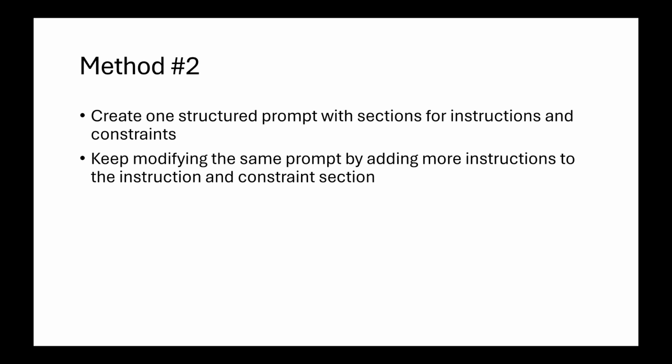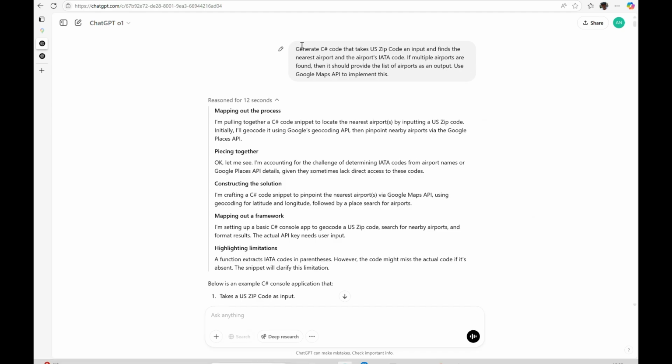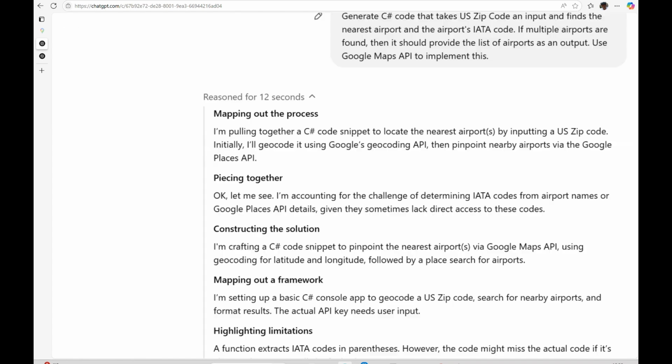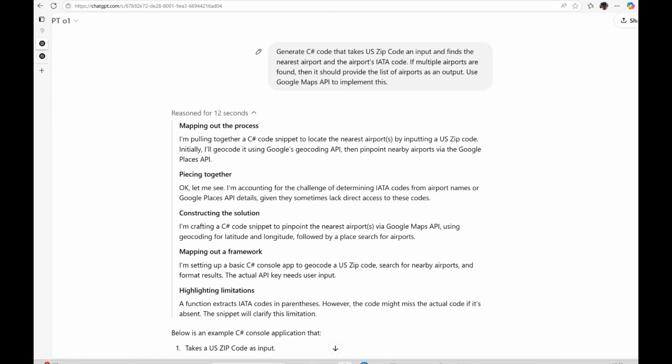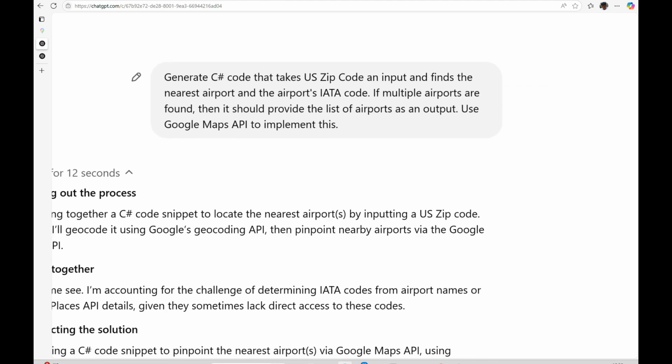So switching to my ChatGPT interface here. As you can see, I am using the ChatGPT o1 model, and this is my first prompt. Basically, I need C# code which takes a US zip code and finds the nearest airport's IATA code, and of course I'm also instructing the model to use the Google Maps API. So that's what we'll be using to find the airports.